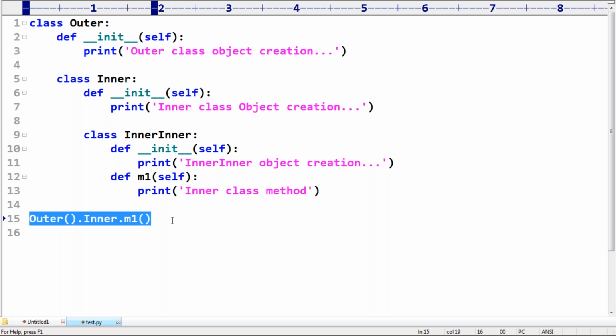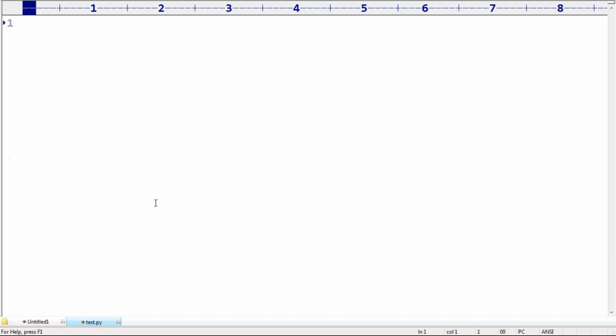Now let me go for another small example where this inner class concept is best suited. I want to show a small example. The class I'm taking is Human.